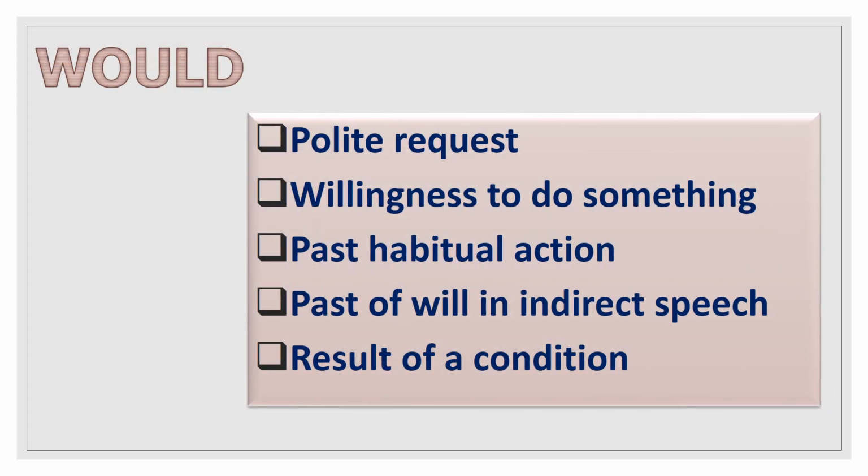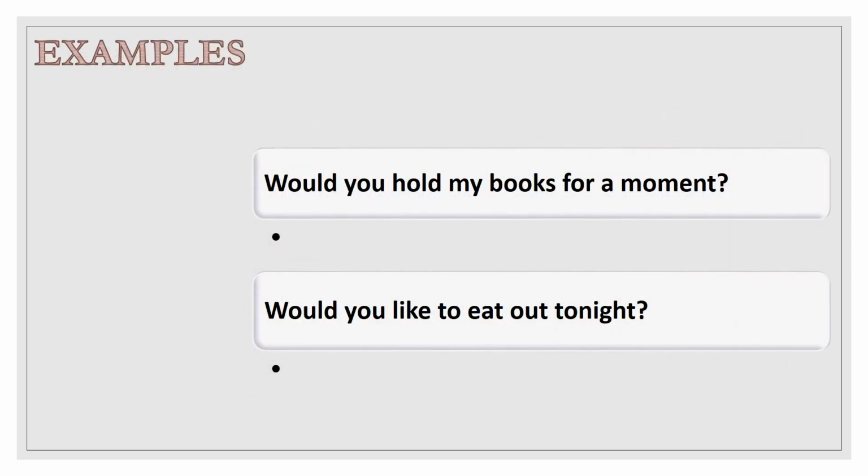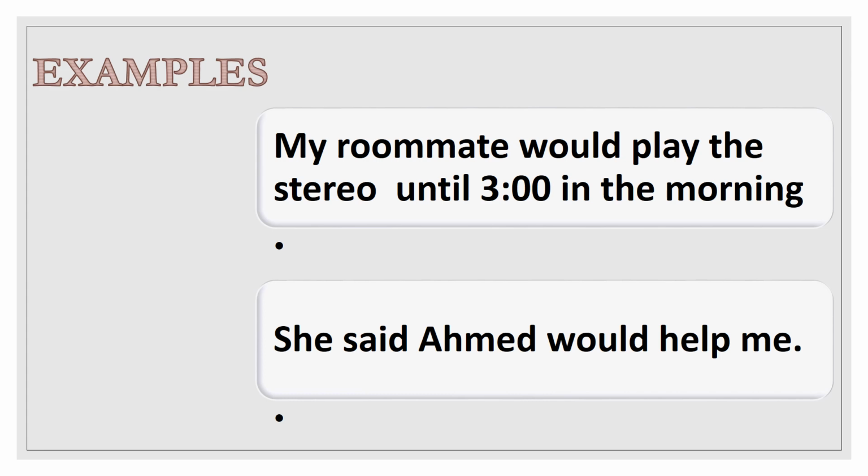Would is used for polite request, willingness to do something, past habitual action, past of will in indirect speech, and for result of a condition. For example, would you hold my books for a moment? Would you like to eat out tonight? My roommate would play the stereo until 3 o'clock in the morning. She said Ahmed would help me.